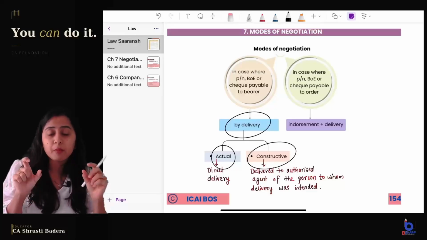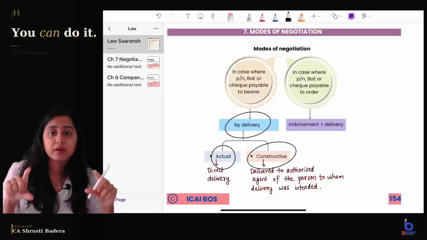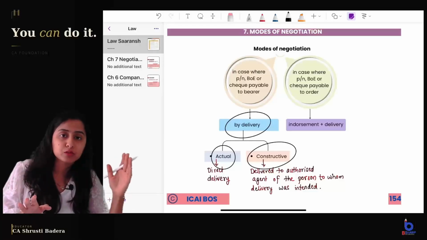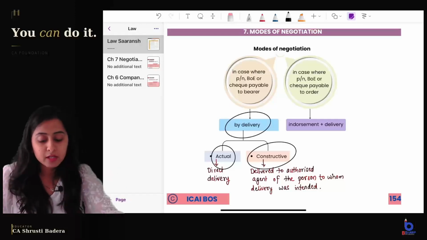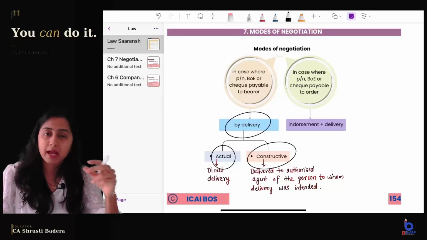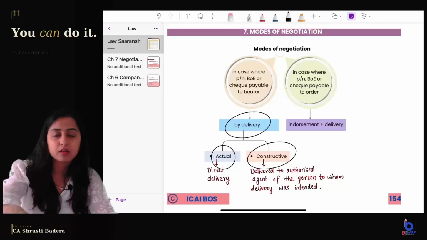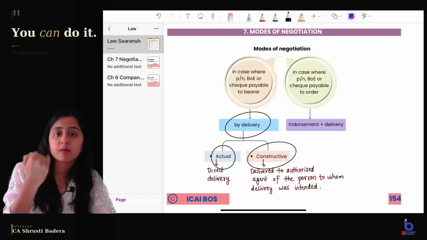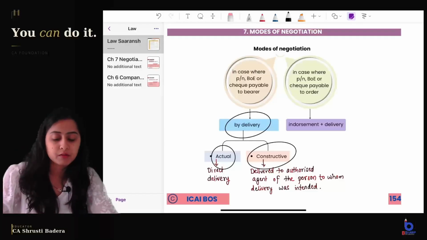What is actual delivery? Actual transferring to the person, handing over physically to the person. And constructive delivery is delivery to some authorized agent of the person to whom the delivery was intended.